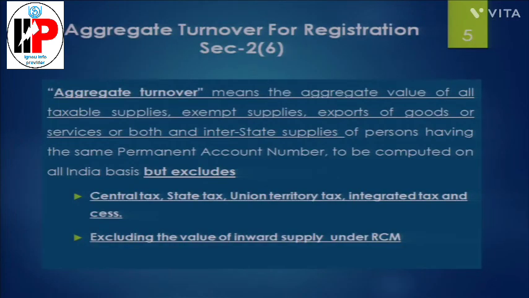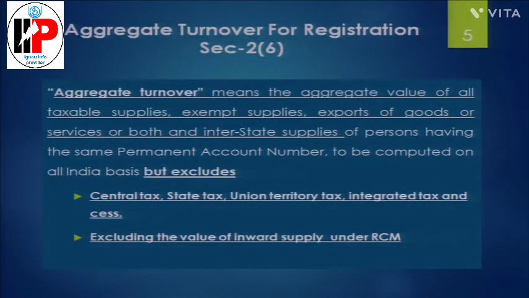We have to check the aggregate turnover. It is defined under section 2 subsection 6. The aggregate turnover says aggregate turnover means a value of all the taxable supply, exempt supply, export supplies of goods or services or both, and interstate supply of a person having the same PAN number, to be computed on an all India basis, but it excludes central tax, state tax, union territory tax, integrated tax, cess, and also excludes the value of inward supply under the reverse charge mechanism. Now let us understand this.